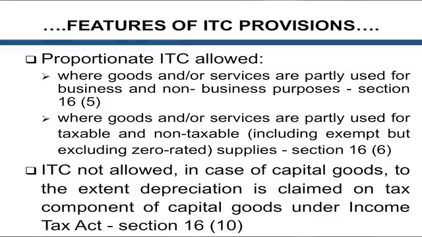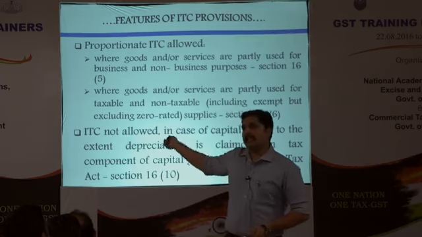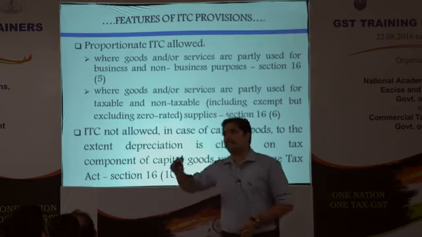Again, when there is a business and non-business purpose, a proportionate amount is allowable. Similarly, when there is a taxable supply and a non-taxable supply, we have a proportionate amount allowable. Here we have to understand that non-taxable supply includes exempt supplies but not zero rated supplies. The idea behind including zero rated supply is that export is zero rated. The person has to be allowed to take credit in order to apply for a refund. He can take credit on zero rated supply but not on exempt or non-taxable supplies.